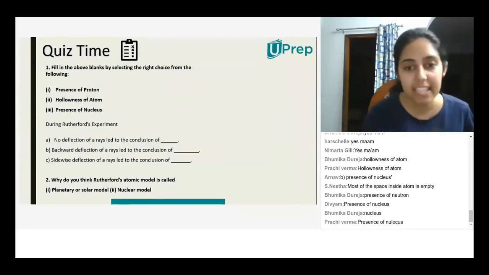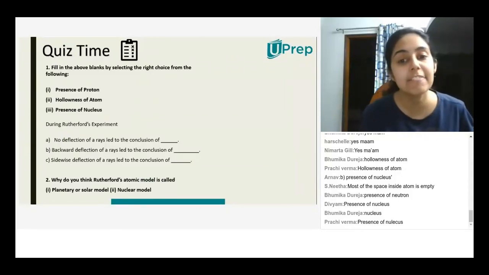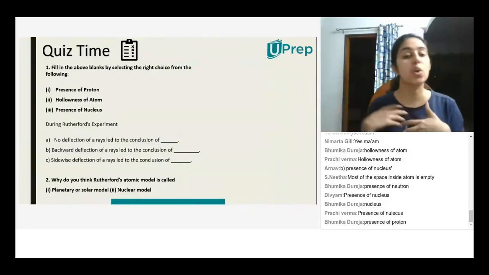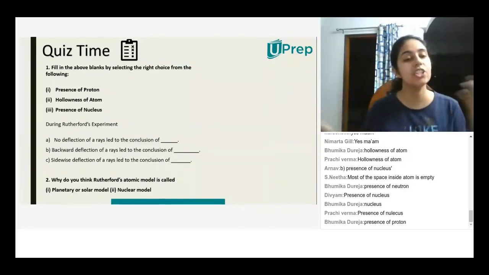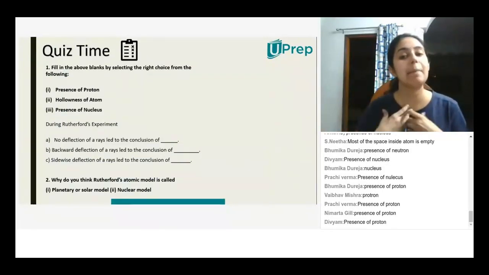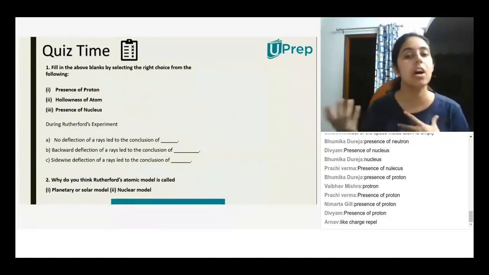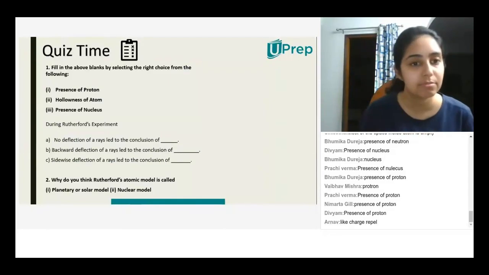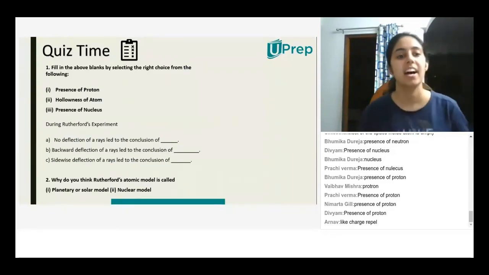Okay, so let's proceed. Question C. Sidewise deflection of rays led to the conclusion of presence of proton because of repulsion. Very good, Bhumika. So alpha particles are positively charged. When they come close to protons, they will repel. And because of that repulsion, we'll see a sidewise deflection. Very good, Arnav.